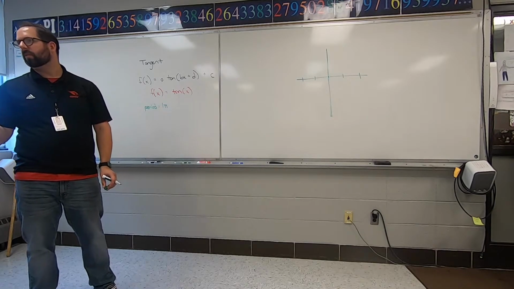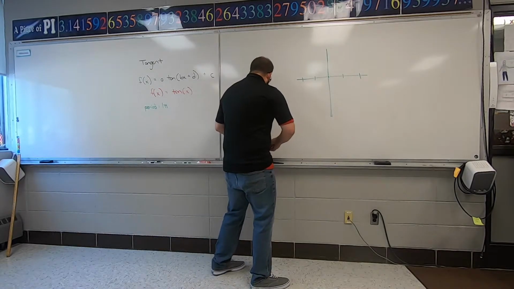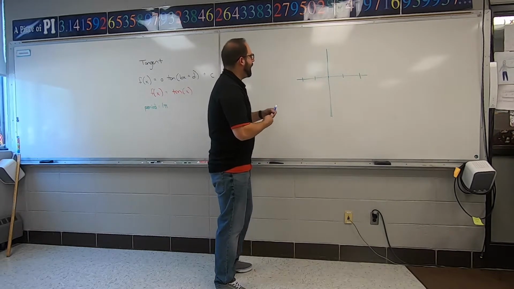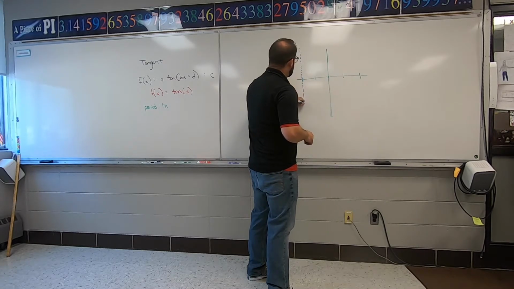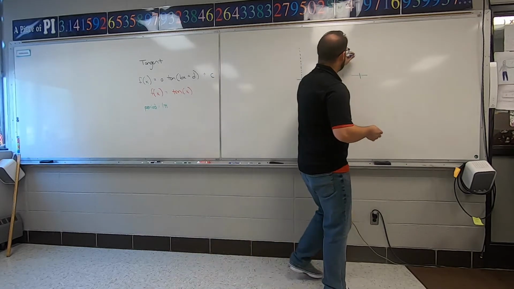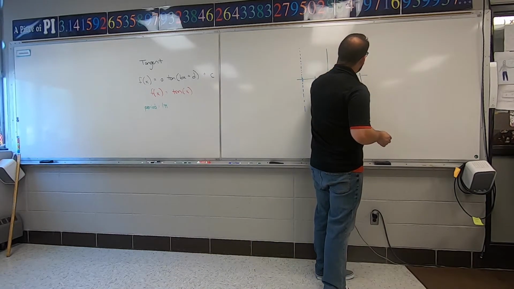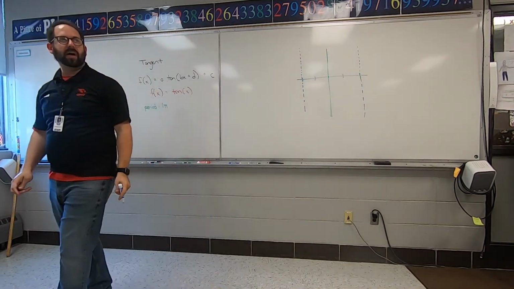I think of it as the starting point. The middle, you're going to go 2 to the right, 2 to the left of it. Now on the outsides, you're going to have asymptotes. Tangent cannot cross these boundaries because y can't cross that. You'd be dividing by 0 on tangent, so you can't do that. So on the outsides, the 4th markers, the two on the far outsides will have asymptotes.